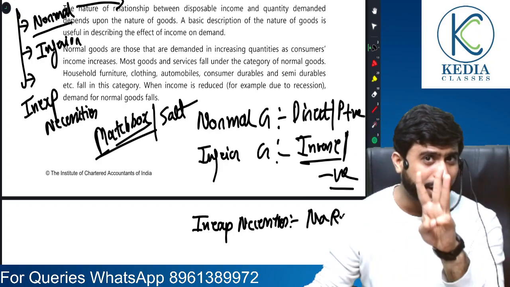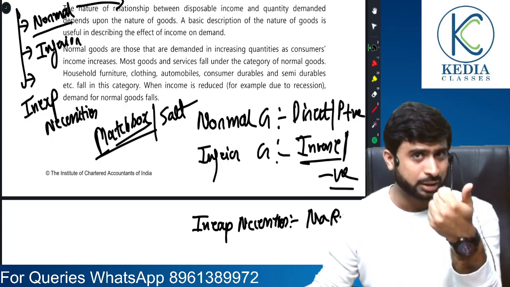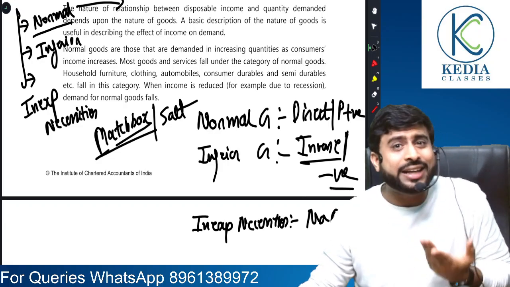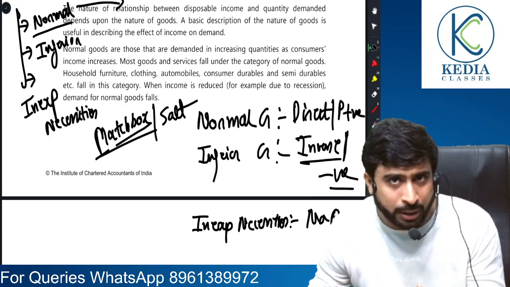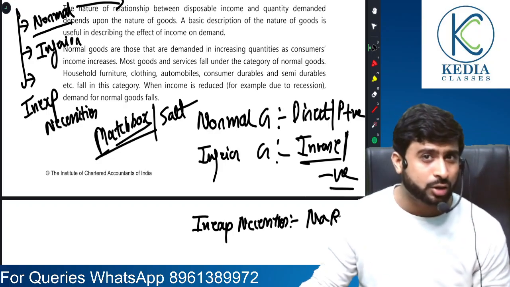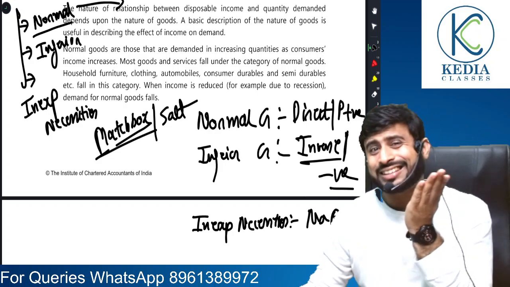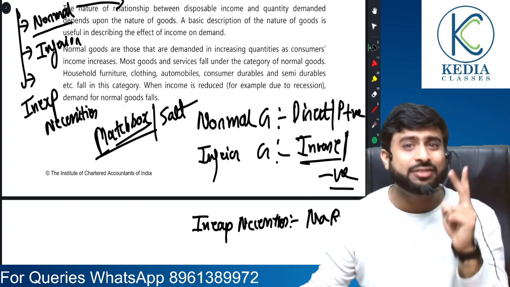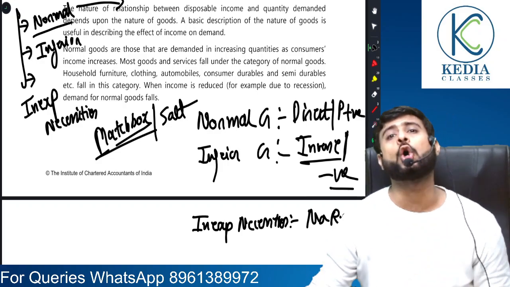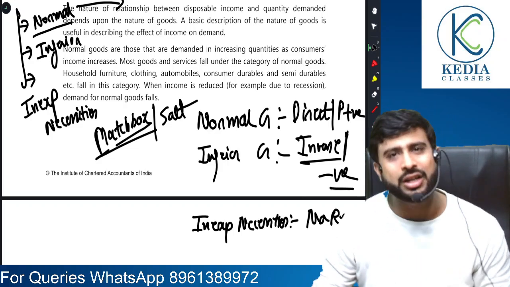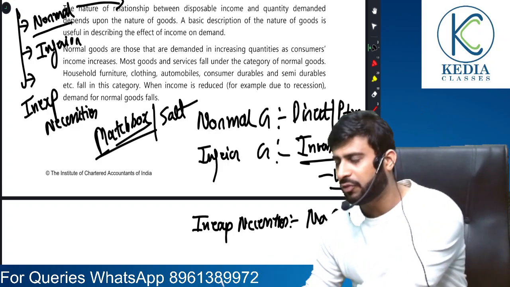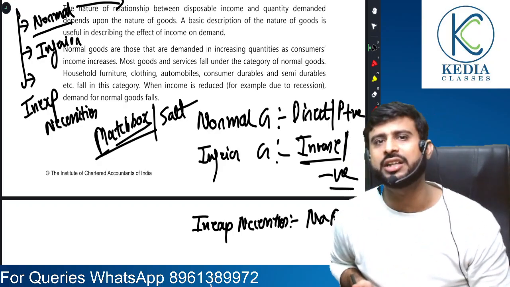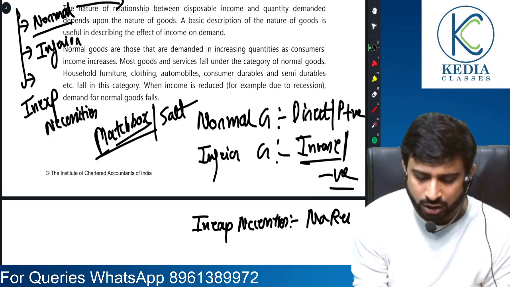So we have classified the effect of income under three categories. Number one is normal goods. In the case of normal goods, there is a direct relationship, that is, a rise in income would lead to a rise in quantity demanded. In the case of inferior goods, which are low quality goods, when there is a rise in income, there is a reduction in demand, so there is an inverse relationship. And for inexpensive necessities, there is no relation as such. Even if your income rises, you are not going to consume more, and you won't reduce it either if your income falls.